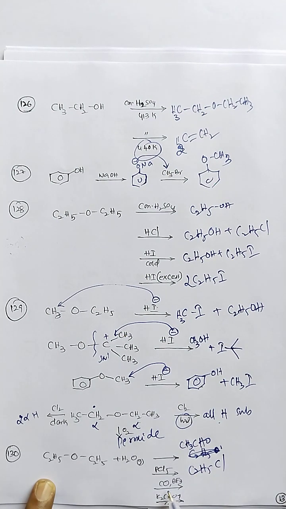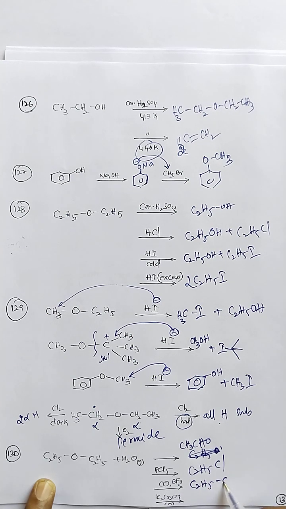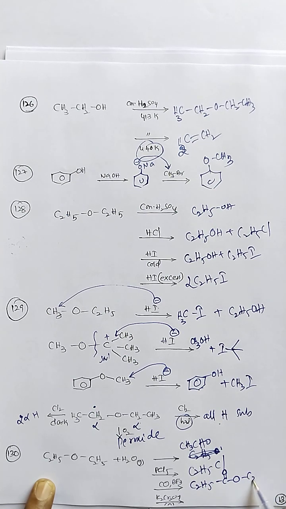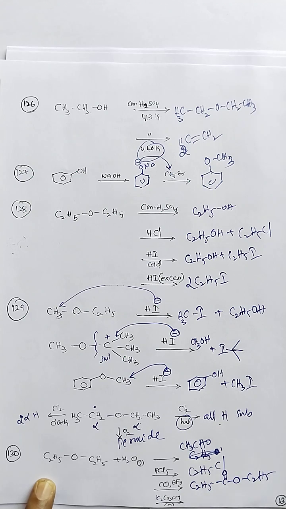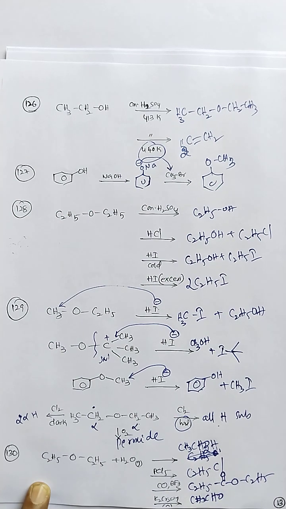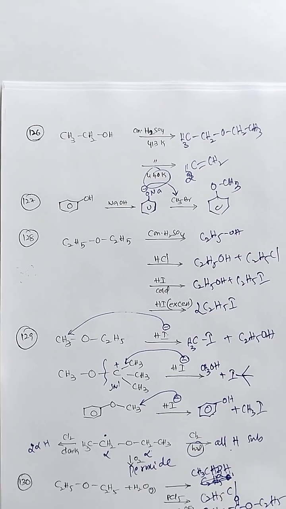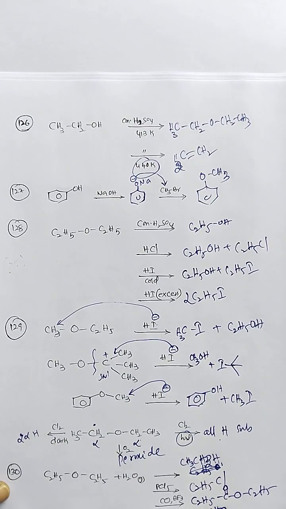Ether reaction with carbon monoxide in presence of acid is an insertion type of reaction. So here a C double bond O ester compound is formed. Here alcohol only, CH2OH. Ether reaction with the oxidizing agent potassium dichromate gives an aldehyde as the product. So this page covers the ethers chapter.